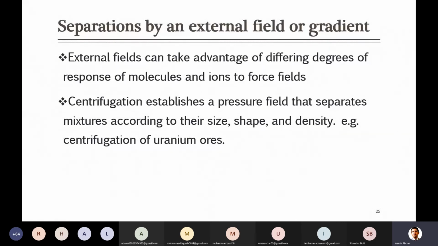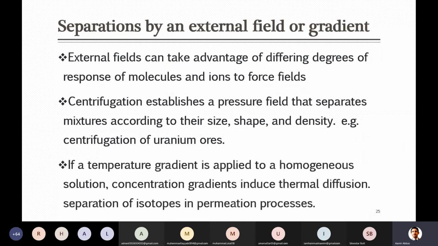Just to separate these two from each other, we apply this technique of centrifugation. Hopefully you have come across this, maybe in the news, that centrifuges are used in the nuclear industry to separate these elements, usually uranium, which after centrifugation is used for various purposes.